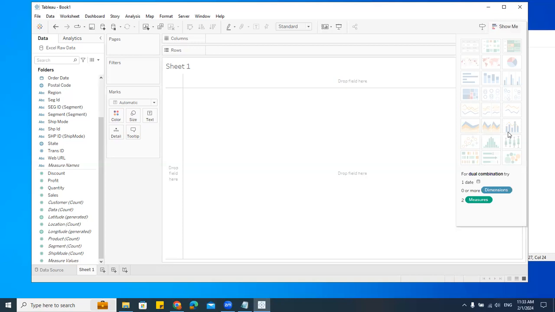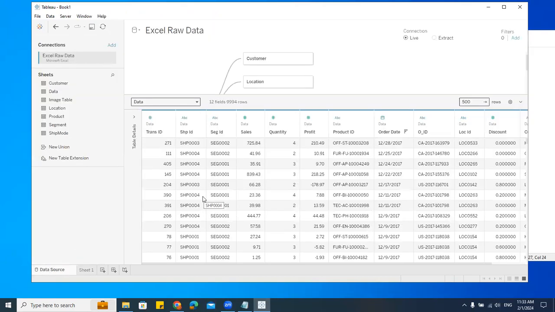People, one more thing you have to keep in mind. In Power BI, we have three views, right? What are those views? Report view, table view, and then model view, correct? Here, we don't have anything like that. For viewing the data, where did we go? Data source, correct? For creating the reports, I have this sheet. Can you see this? For the data modeling also, we had that in the data source only. There are no different views.